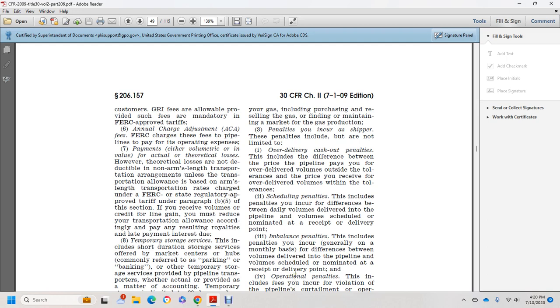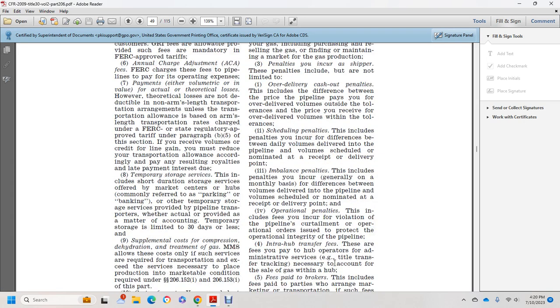3. The imbalance penalty, which includes the penalty incurred, generally on a monthly basis, for the difference between the volume of the delivery and the pipeline volume scheduled and nominated at the receipt or delivery point. 4. Operational penalties, which include the fee incurred for violation of the pipeline's curtailment or operational orders issued to protect the operational integrity of the pipeline.